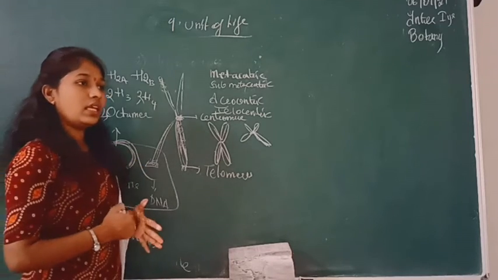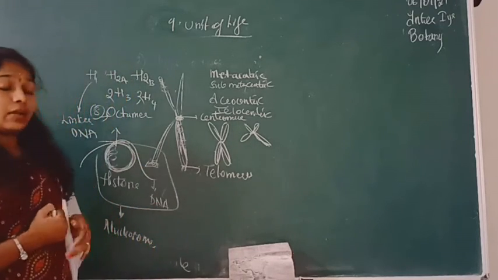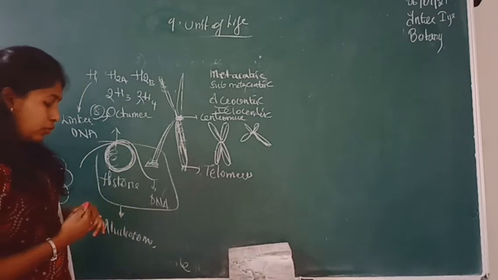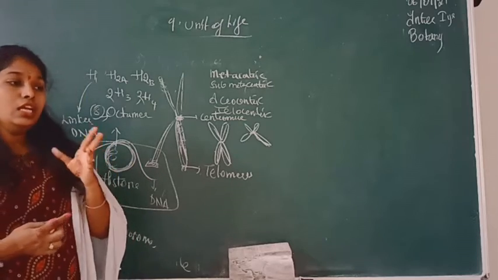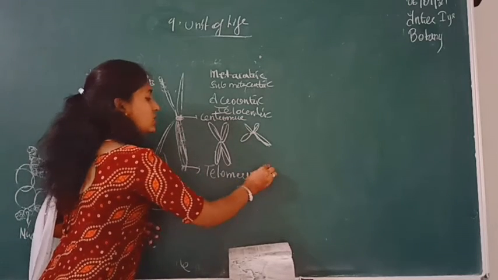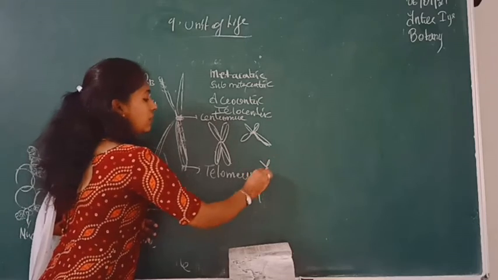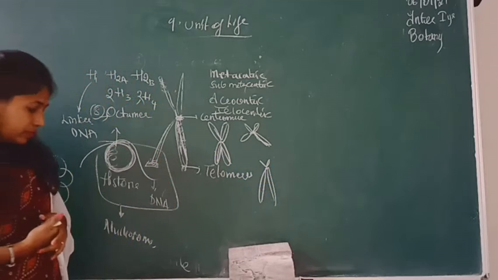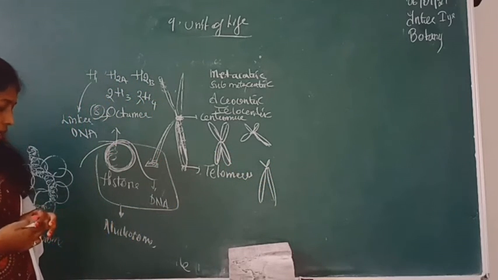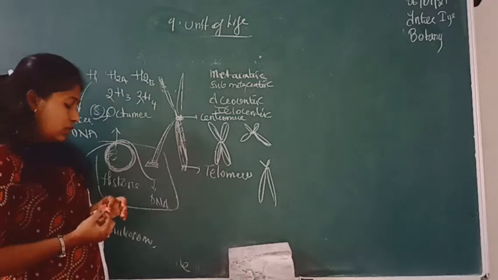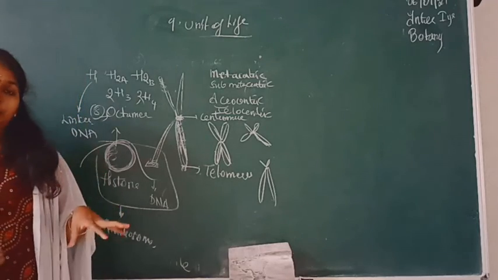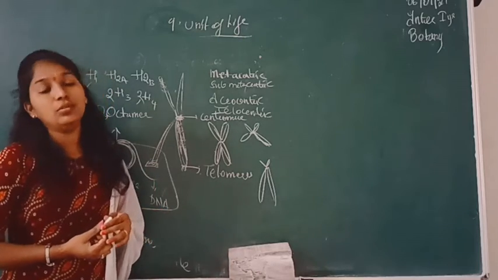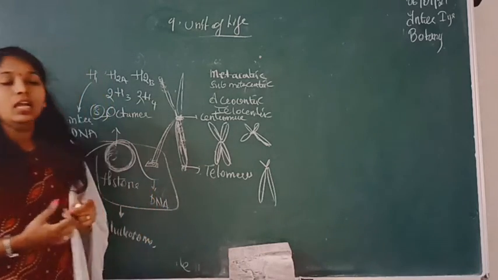And if you move on to the next type, that is the acrocentric. In this acrocentric, the centromere is moved towards one end and the arms are very short. If you see this type of arrangement, the centromere is moved to the upper side. One arm is very short and the other arm is very long. And if you see the telocentric, the centromere is present at the tip, and it appears in an I shape. So this is all about the chromosome.